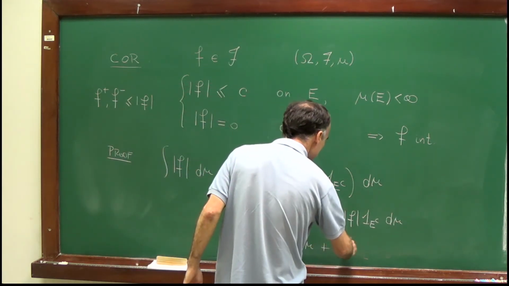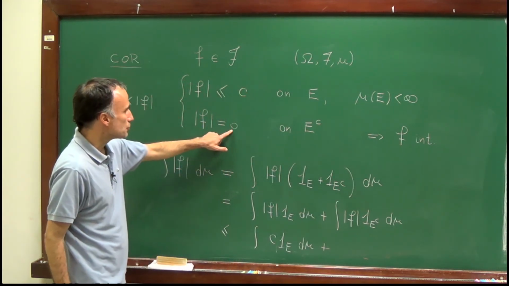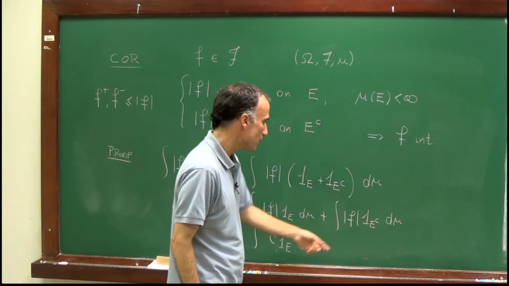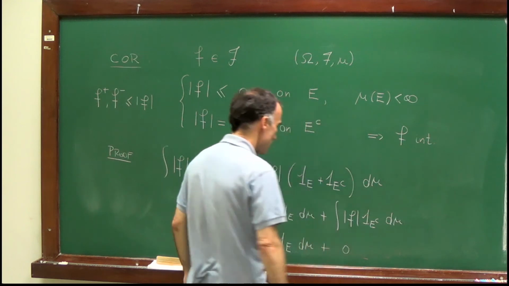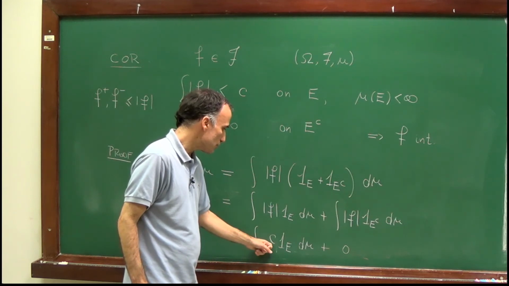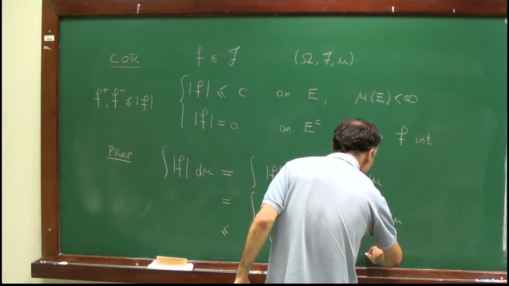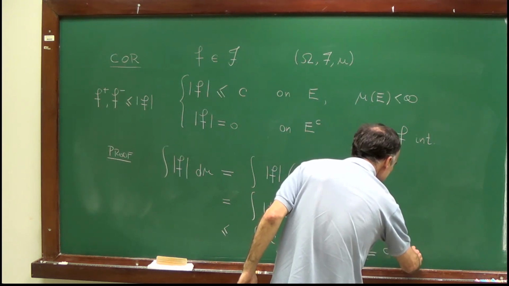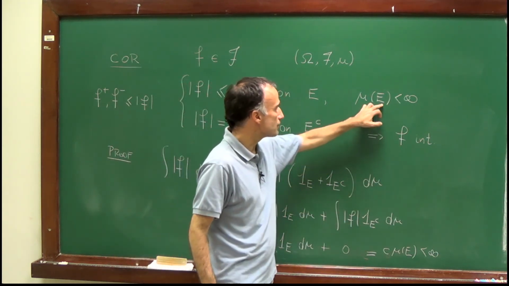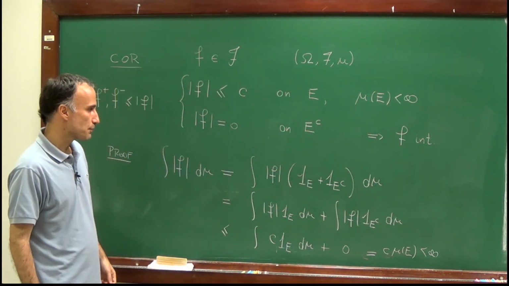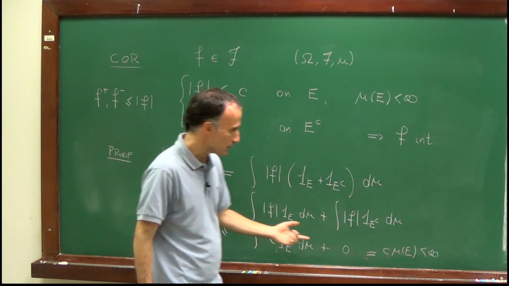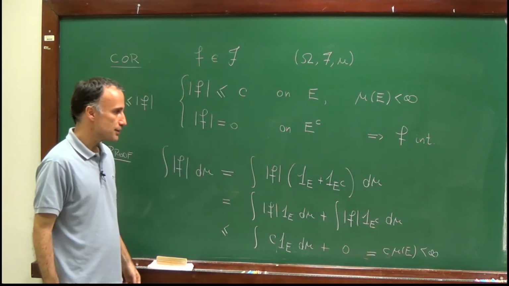And on the other hand, f is equal to 0 on this set. So we have here a function which is equal to 0, and therefore its integral is 0. Now this is a simple function, and therefore its integral is equal to C times mu of E, which is finite because, well, E by assumption is a set of finite measure. So we have just seen that the absolute value of f is integrable, and therefore the function f is integrable as we claimed.